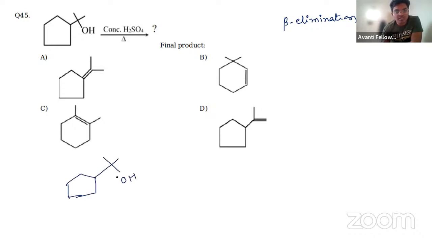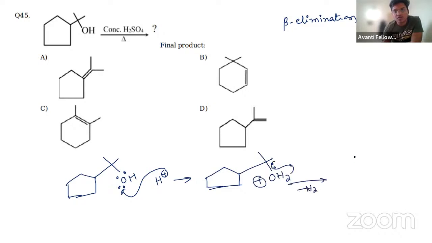Now H plus will attack here as this is the electrophile. Here you will have OH2 positive charge. The shared pair of electrons will be taken by H2O. Now you are going to get a positive charge here. This is 1, 2, 3, a tertiary carbocation. So tertiary carbocation formation is taking place, but we have to see ring expansion.